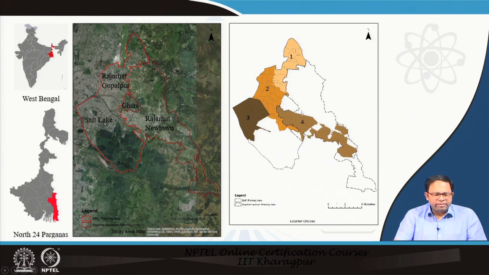So, that's why we have divided into 4 broad categories, and we were trying to ascertain people who are deciding to move in this particular area, where they are going to locate themselves. They may locate outside, that was not our concern. If they were locating inside this particular area, we are trying to decide which is the broad zone they are going to settle in. So, that was our primary goal. We first tried to do it at the ward level. As you can see, these are the ward levels. There were 42 wards, but that's a different model. But here for explanation, I am using a model where we have 4 broad zone categories.